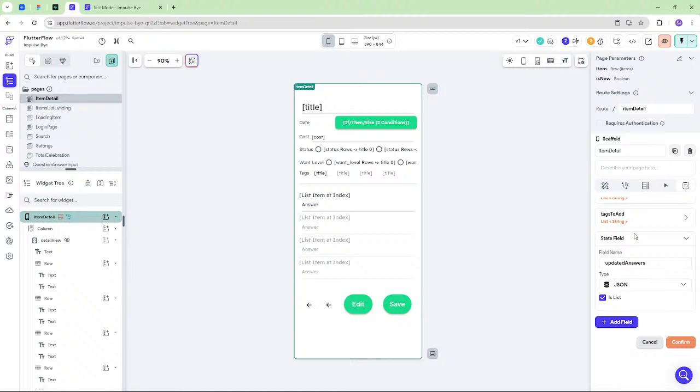Oh shoot! But if the answers also have a table with ID, we're eventually going to want to be updating that answer and not create a completely new answer. Wait.